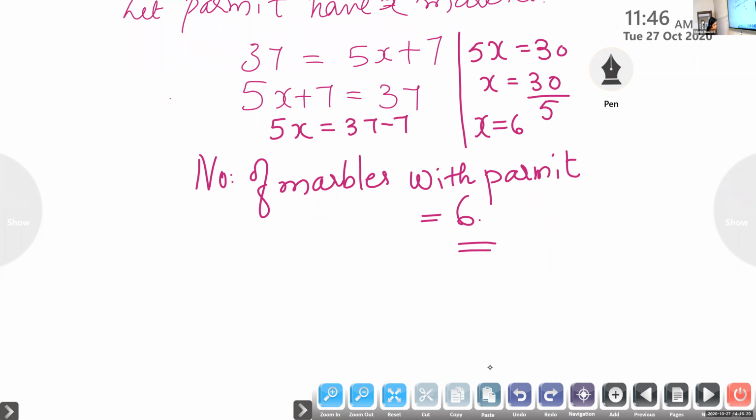5x is equal to 37 minus 7. So the answer is 6. Okay, now we will go to the next question.